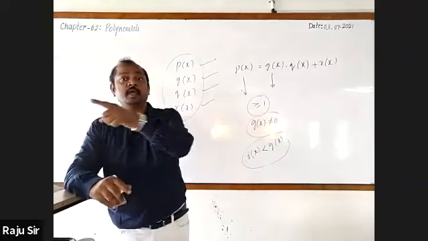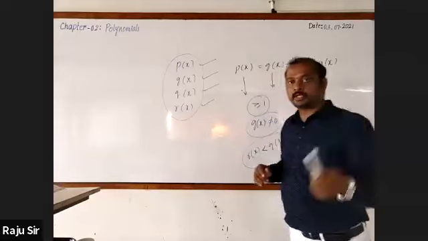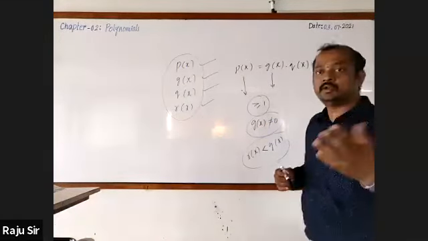Sir, even R of x can be given as 0. The statement as well, I am going to make you recall that statement. Just listen to me and try to recall in your mind.